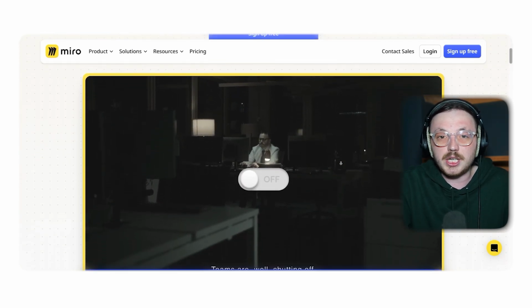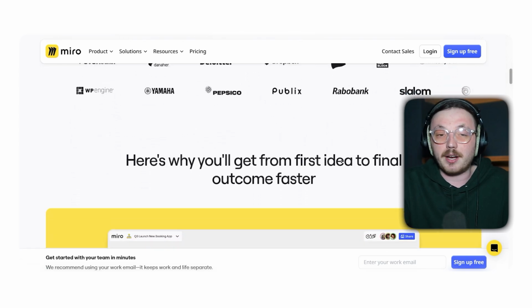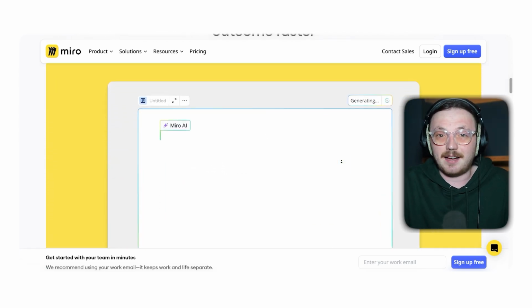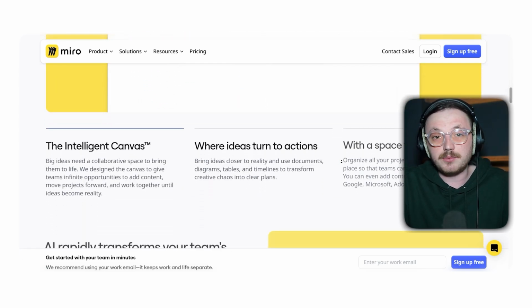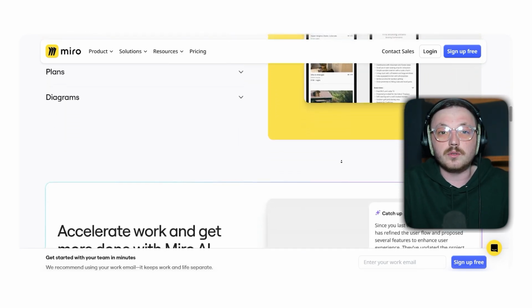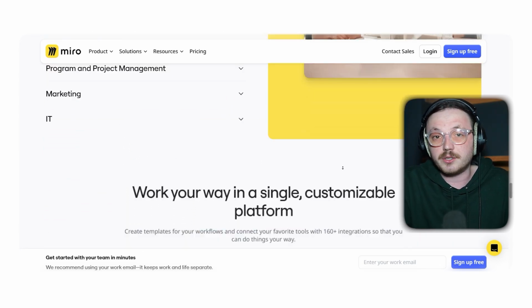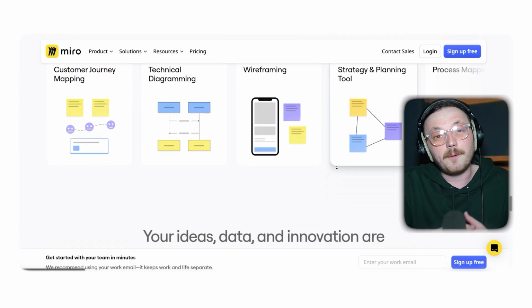Before we dive into the alternatives, let's take a moment to talk about Miro itself. Miro has completely changed how we work together online. It's like a digital whiteboard where teams can collaborate from anywhere. It comes with an endless canvas, tons of templates, and real-time tools that let everyone work together at the same time. For a lot of teams, it's a go-to tool for things like planning projects, brainstorming ideas, or sketching out designs during virtual meetings. But like any tool, it's not perfect.